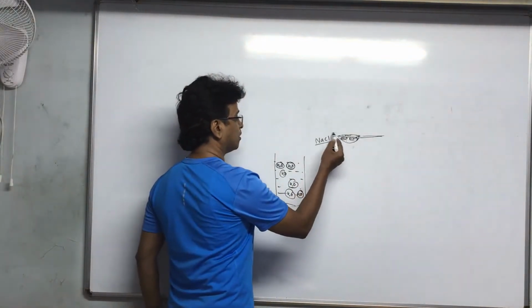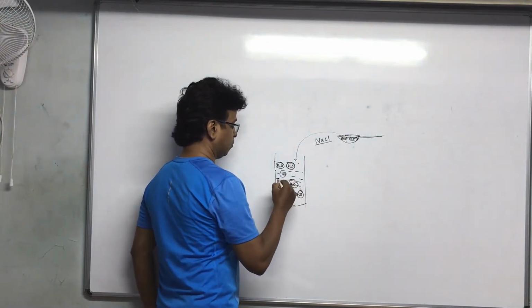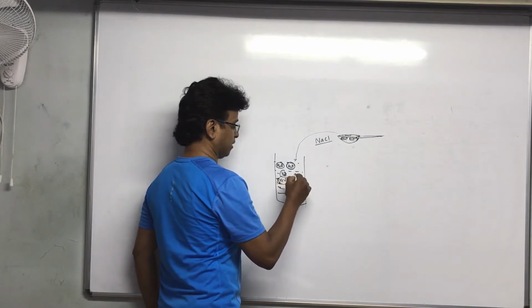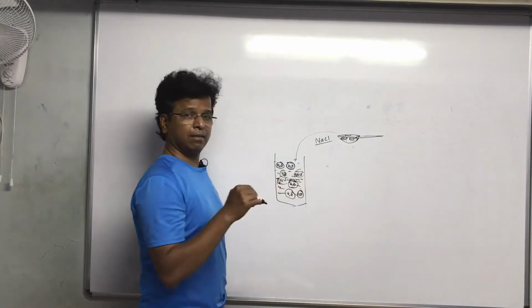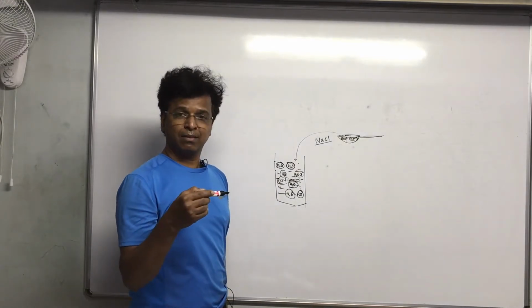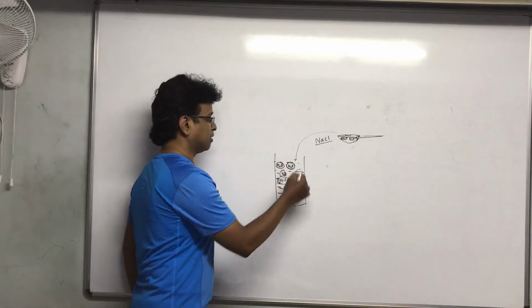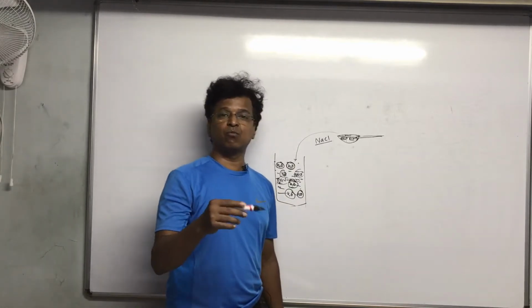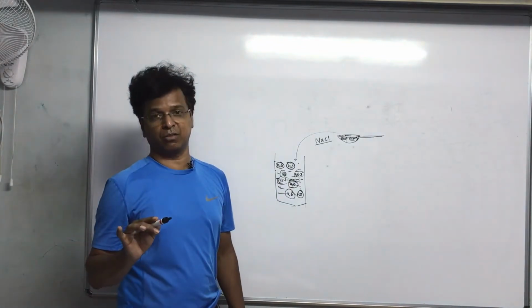But if I pour this into water, now there is NaCl also, in a dissolved state. But now there is more than one substance over there. This solution is now made up of more than one substance. Now this solution is no more a pure substance.